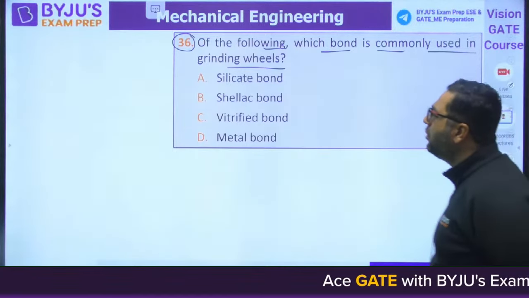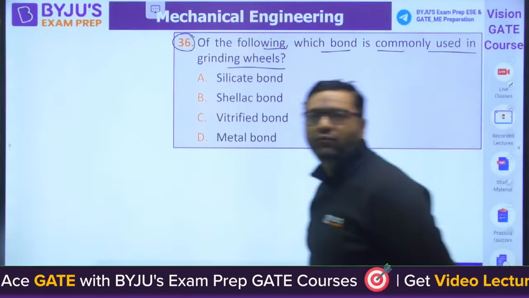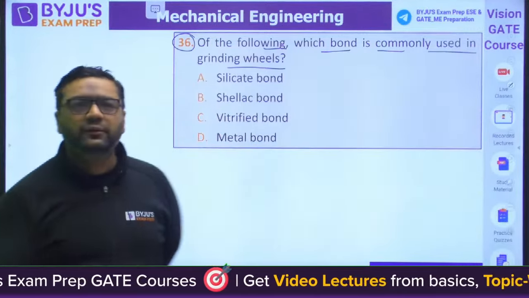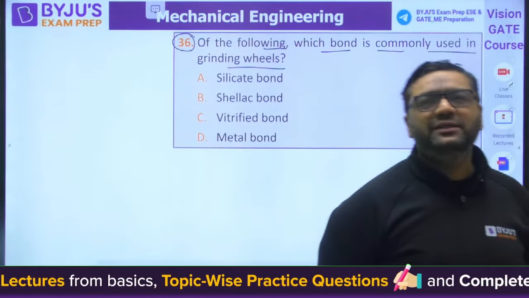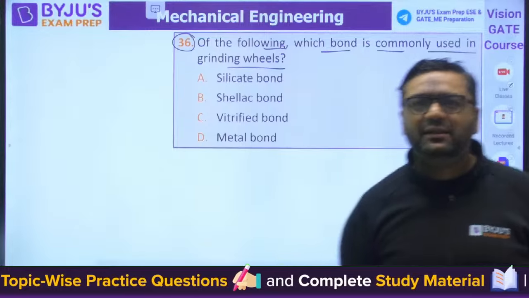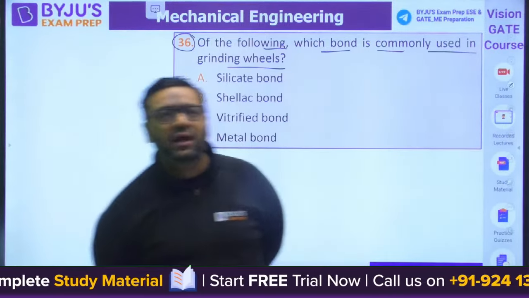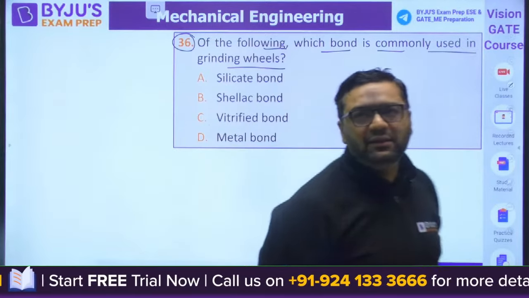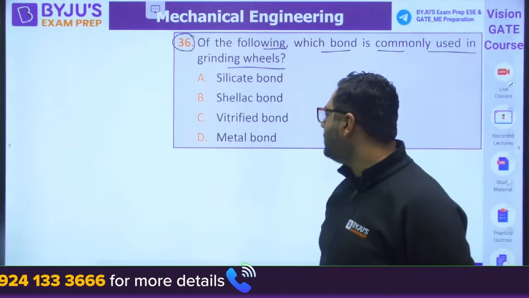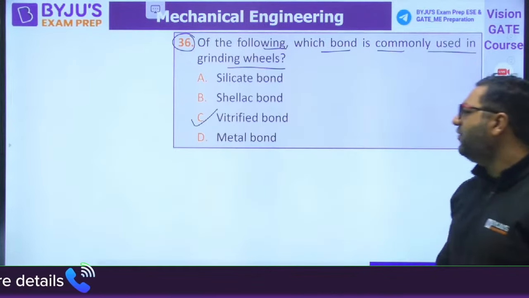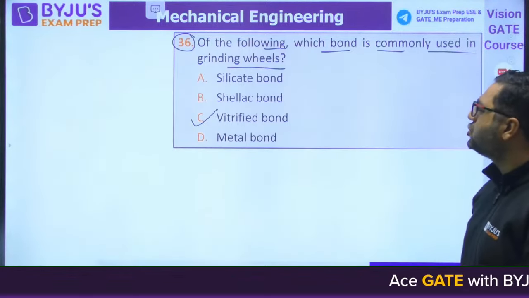Of the following, which bond is commonly used in the grinding wheels? Very good. So Vigilance is saying the answer to be C. So guys, complete paper, 150 questions, 120 minutes. Every question will be solved in the class. Very good, Shiva. Money, what do you feel? Very good, money. So answer is C for this. Vitrified bond is commonly used in the grinding wheel. Moving to the next question, guys.